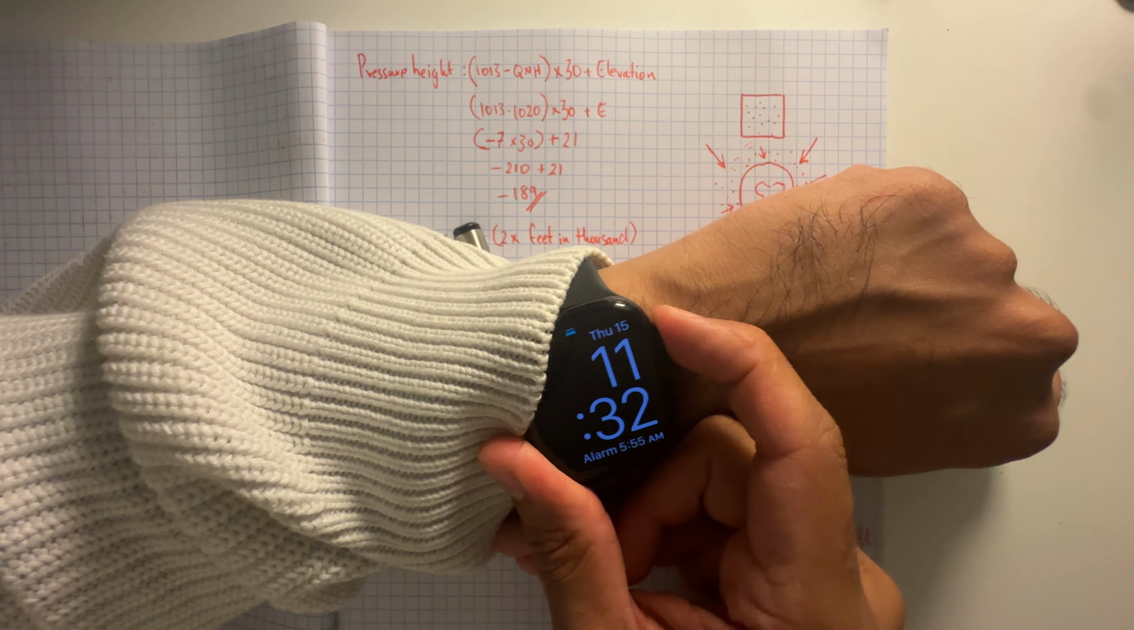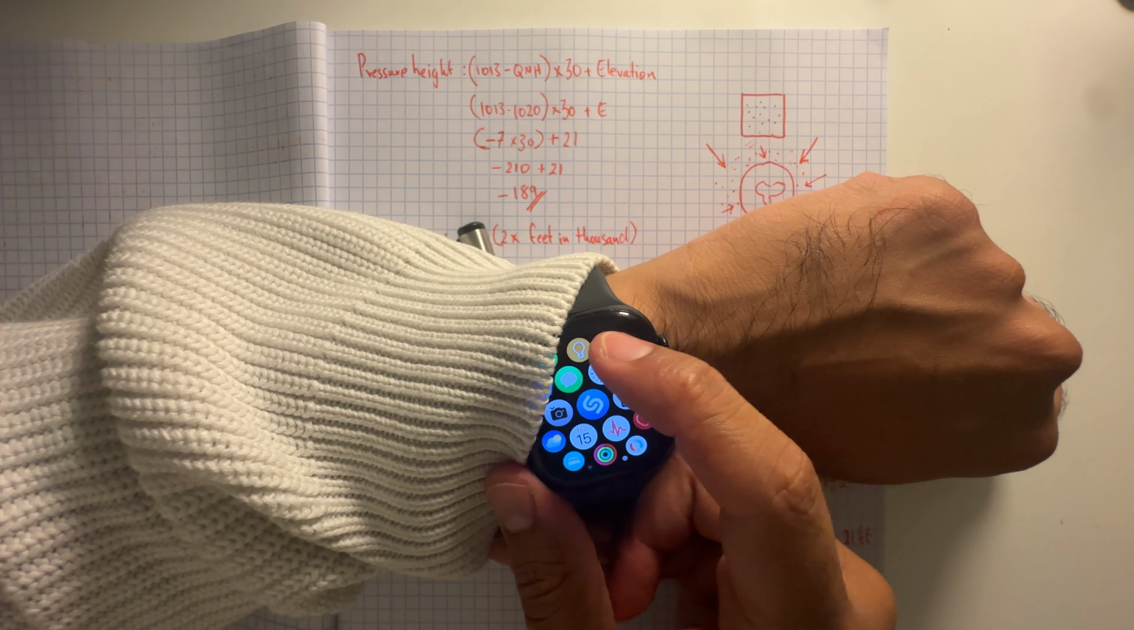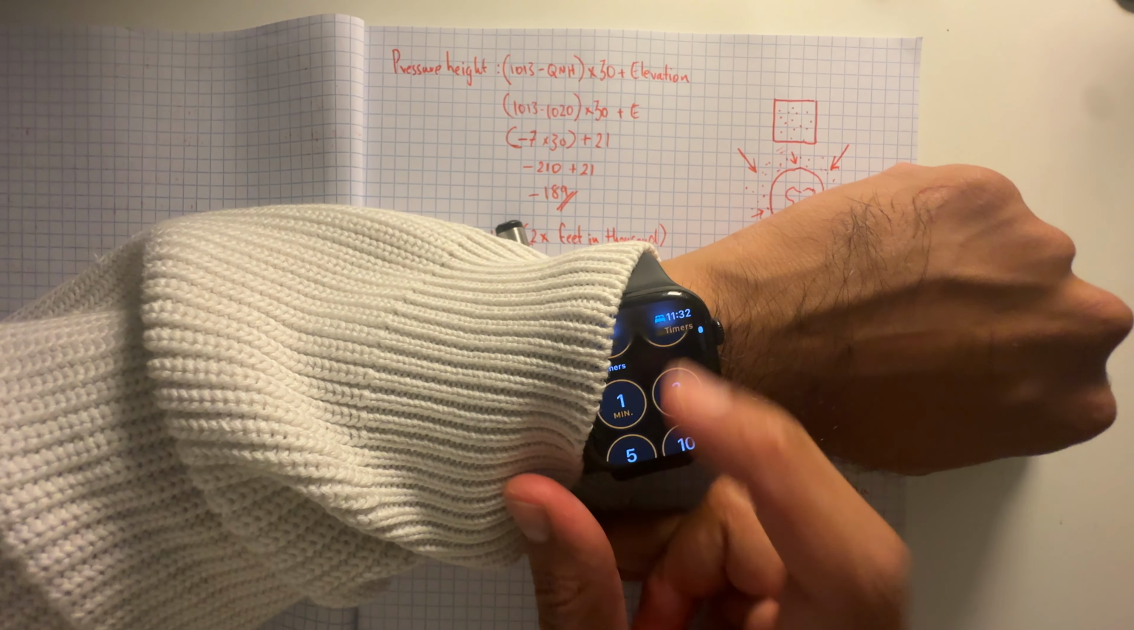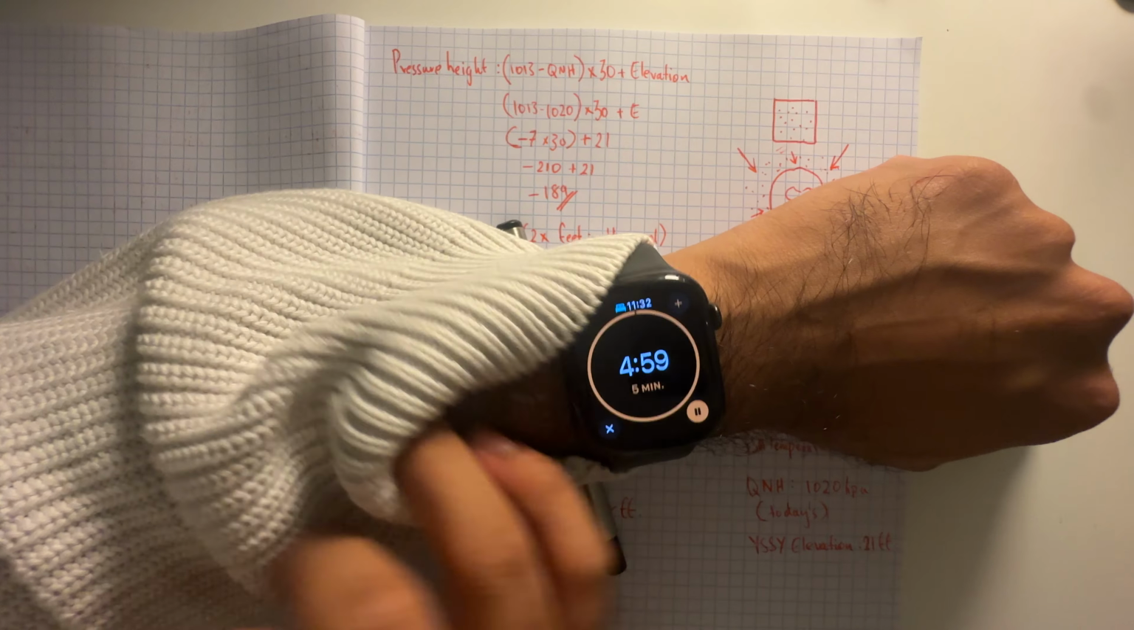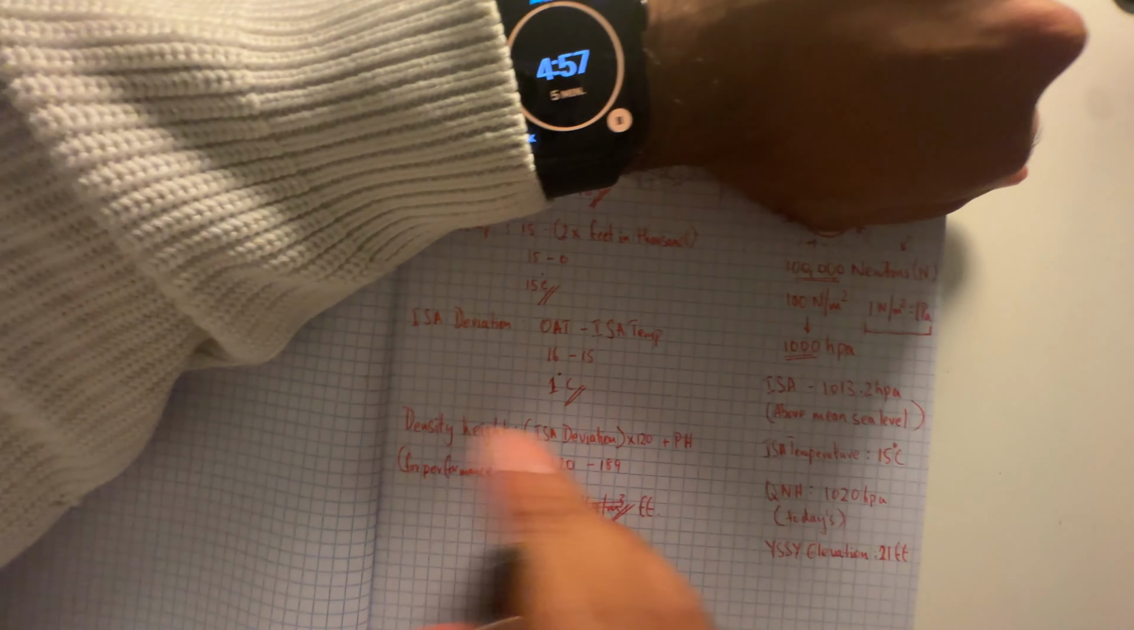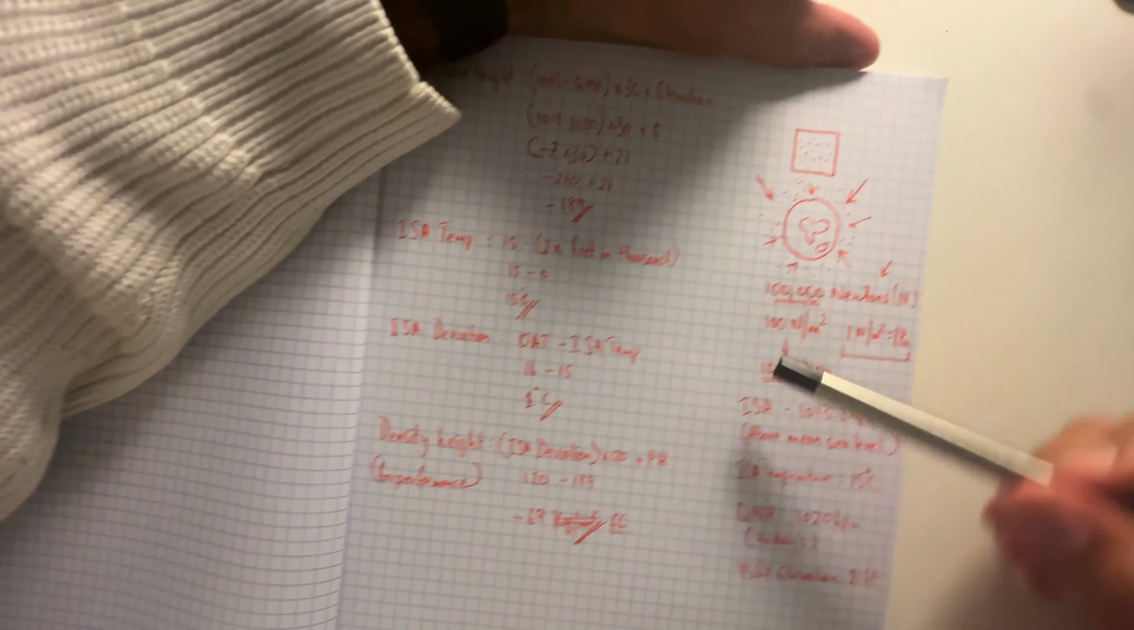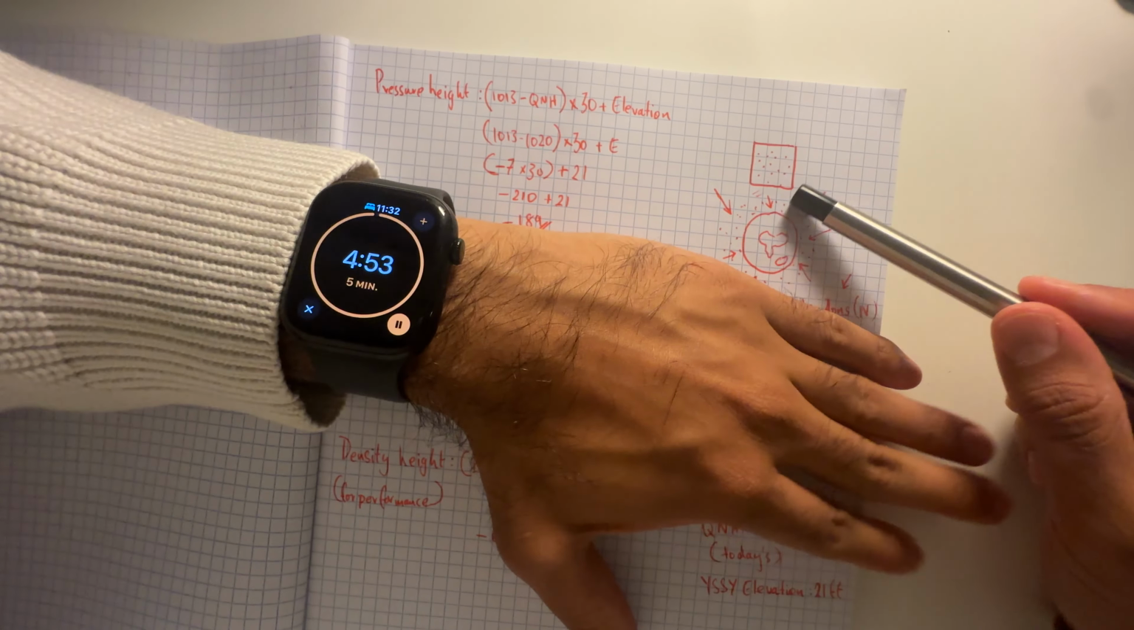I'm going to set a timer now, so let's say maybe 5 minutes. Okay, in less than 5 minutes, I'm going to teach you what I've scribbled here. Okay, let's start from this box over here.